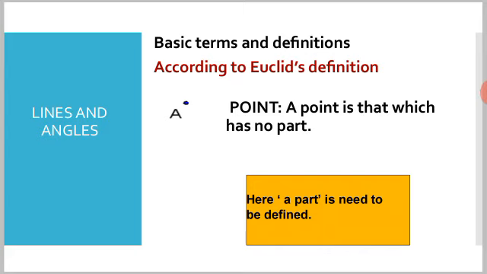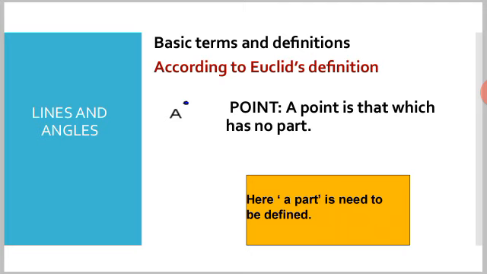Children, though according to the new syllabus, Introduction to Euclid's Geometry is removed, we will still be discussing the concepts which are related to this chapter and the successive chapters. So the first thing we discuss is a point. Euclid gave a definition of a point and a line. Though he defined a point and a line, these definitions are not accepted by mathematicians. Therefore, these terms are now taken as undefined. So let us look for the reason why these terms are undefined.